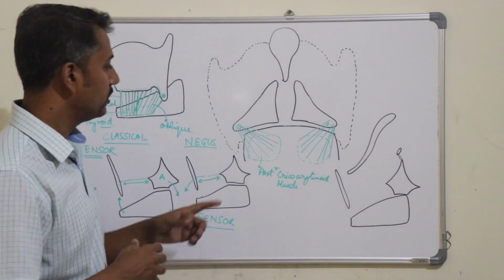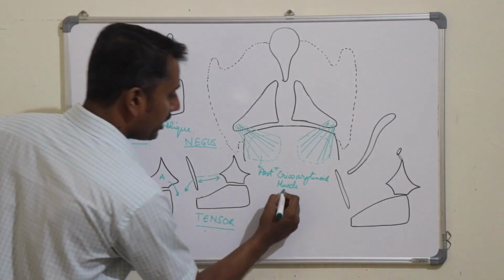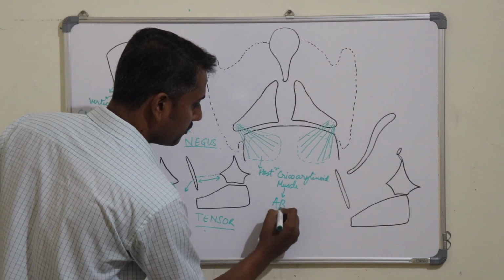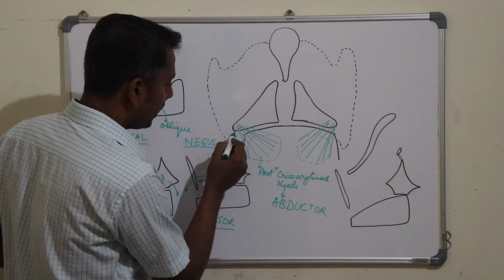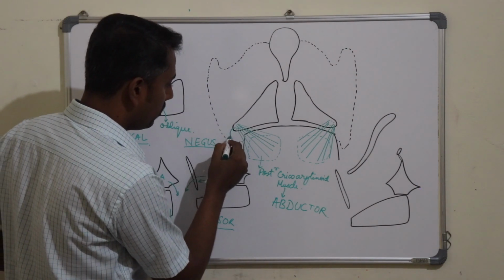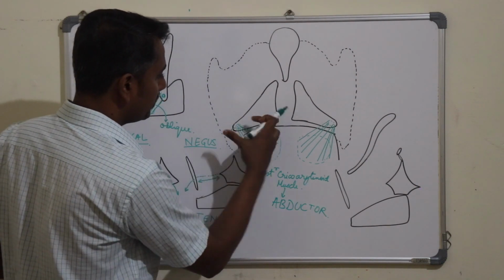So the posterior cricoarytenoid was the abductor of the vocal fold by causing lateral movement or lateral rotation of this arytenoid.